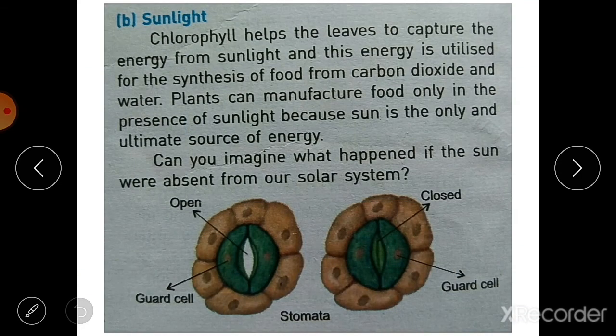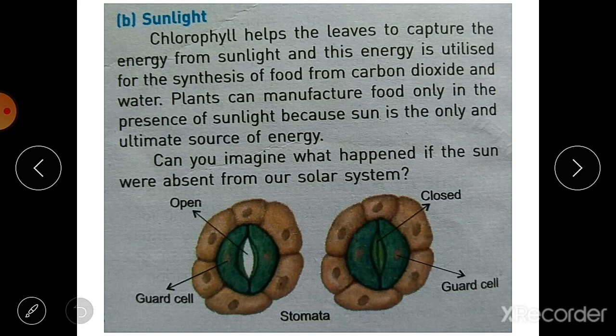The next one is sunlight. Chlorophyll helps the leaves to capture the energy from the sunlight, and this energy is utilized for the synthesis of food from carbon dioxide and water. So sunlight is a very important part. If you keep the plants in a dark place where sunlight is not there, then plants will not be able to perform photosynthesis and they will not make food. Plants can manufacture food only in the presence of sunlight, because the sun is the only ultimate source of energy for them. If there is no sunlight, there will be no photosynthesis.